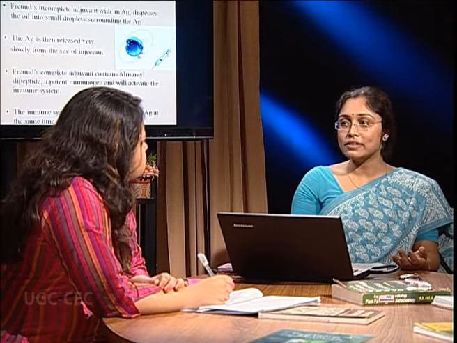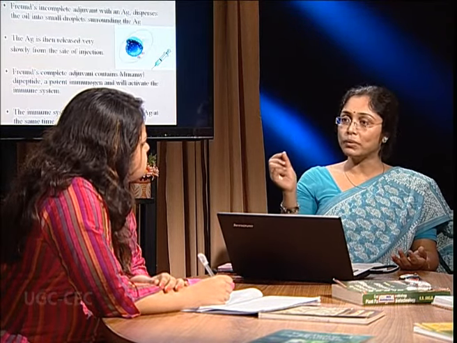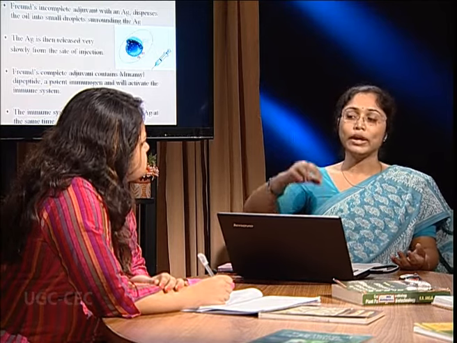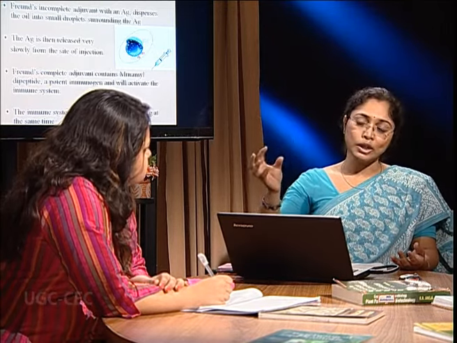In case of Freund's adjuvant, Freund's incomplete adjuvant contains oil. When the molecule of interest is mixed with the incomplete adjuvant, the oil forms liposome-like structures or micelles, and the antigen gets trapped inside the micelle. Now when it is introduced into the system, the micelle will slowly release the antigen.